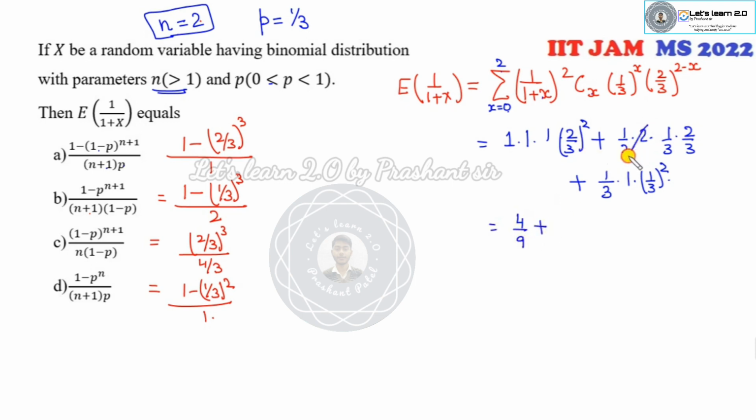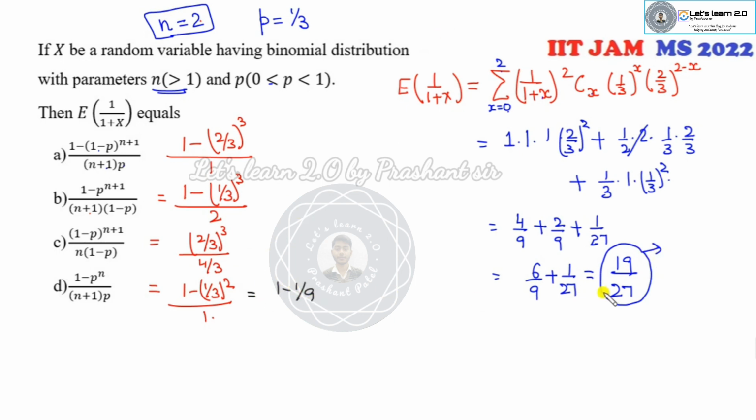Now you can see 4 over 9 plus 2 over 9 plus 1 over 9. That is 6 over 9 plus 1 over 9, so 27 is the LCM, giving 18 plus 1 over 27, which is 19 by 27, the right answer. Now you can simplify the options. Checking 8 over 27, 3 over 4, 2 over 9, and 19 over 27, the others are not matching. This option is also cancelled.